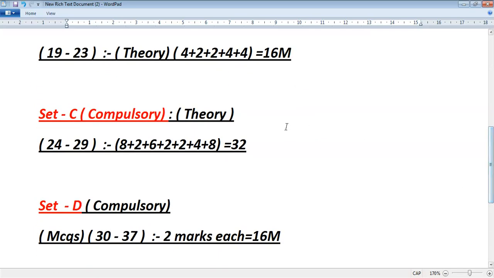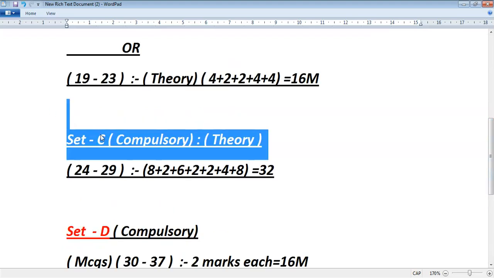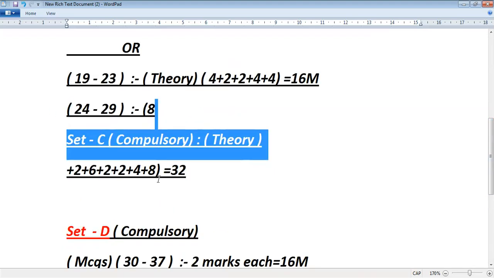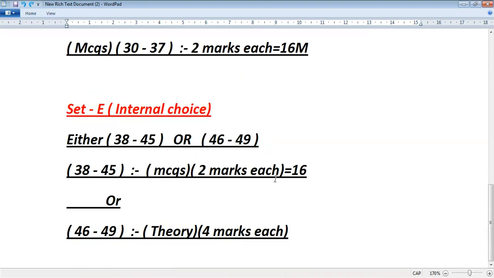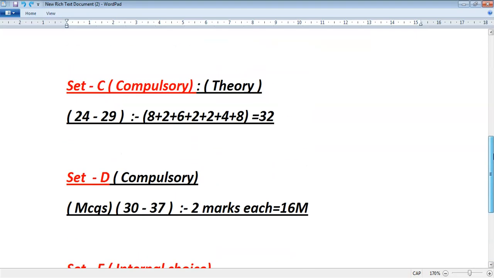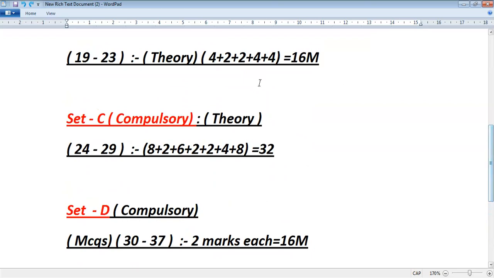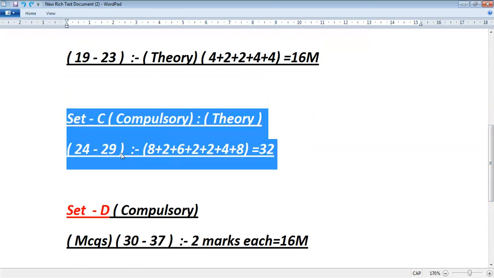Set 3 is a compulsory theory. See, this is a compulsory theory question, there are no options.